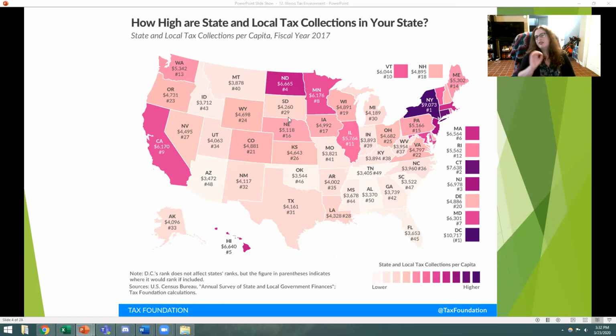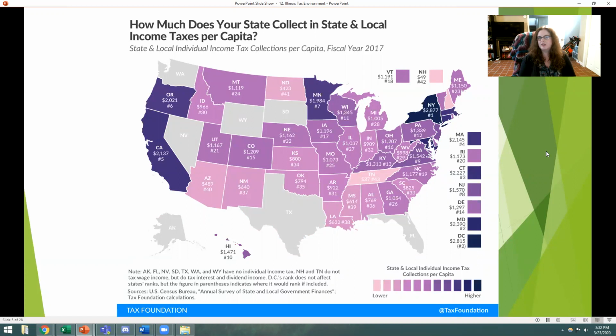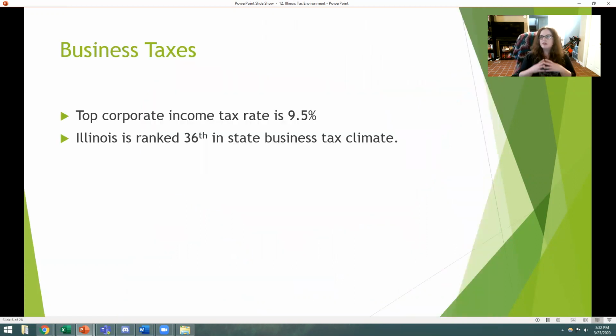So why is this so high? Our state and local income taxes per capita are really average for what the region looks like. Well, that's going to be because of a wealth of other state and local taxes. So for example, we have business taxes. By far, we have the top corporate income tax rate of 9.5. We're ranked 36 in state business tax climate. That means we're not necessarily the most expensive, but we're up there, right? It's kind of expensive to be a corporation in Illinois.